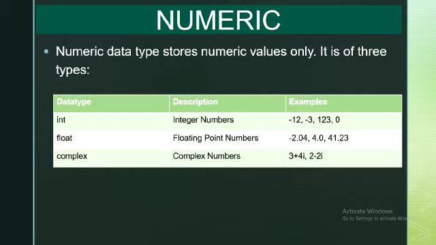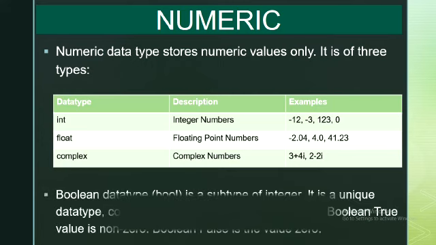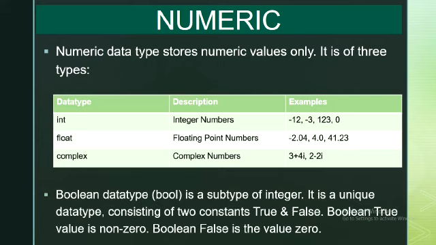The third category is complex numbers, which consist of the combination of real and imaginary part. 3 plus 4j is an example of a complex number where 3 is the real part and 4 is the imaginary part. Now next is the Boolean data type, a subtype of integer, which consists of 2